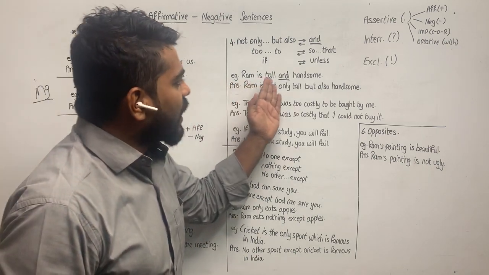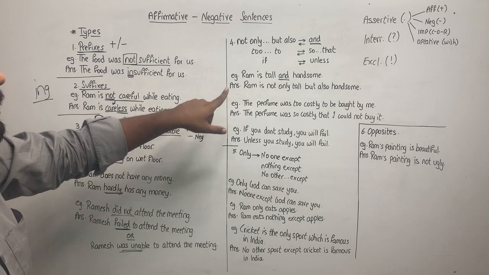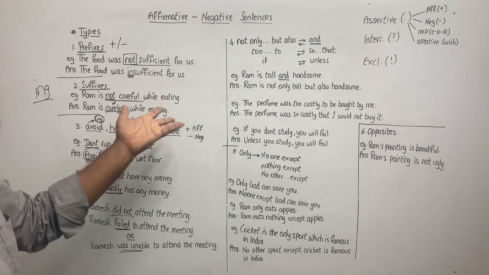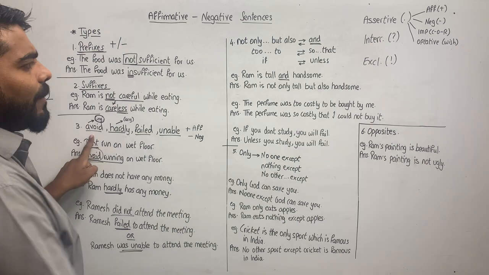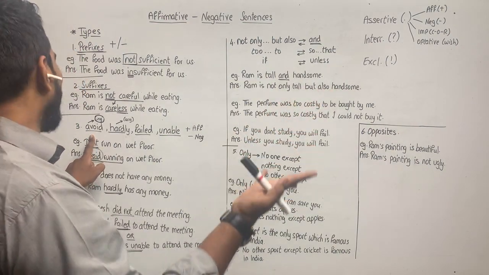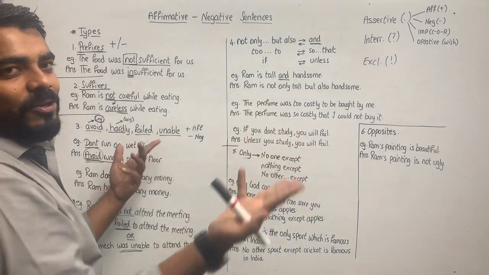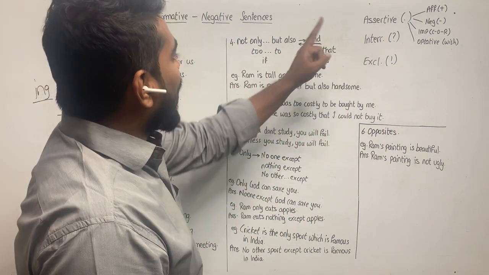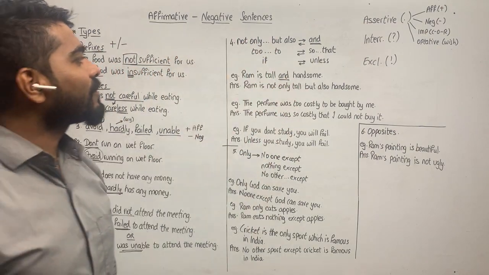If I see this sentence, Ram is tall and handsome, first I will see whether a prefix is possible. In "and", there is no possibility of a prefix or a suffix. Avoid: Ram avoids being tall and handsome, no. Ram is hardly tall or handsome, no. Ram fails to be tall and handsome, unable, no. Not only but also and, yes. And is given, so I will use not only but also.